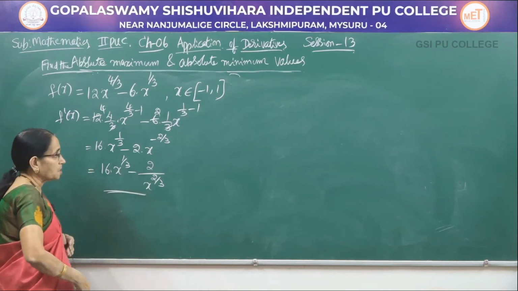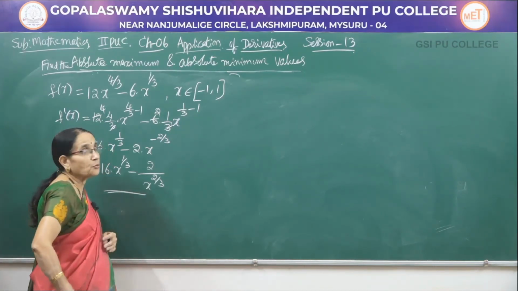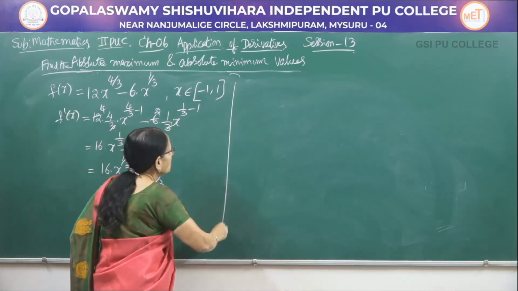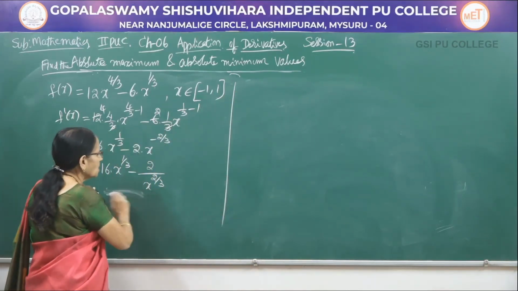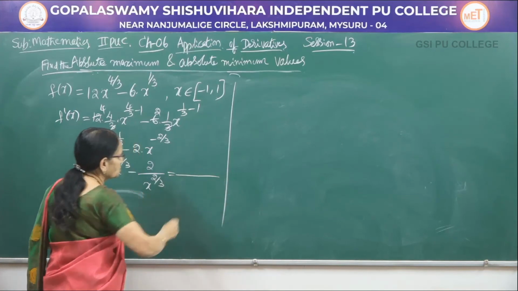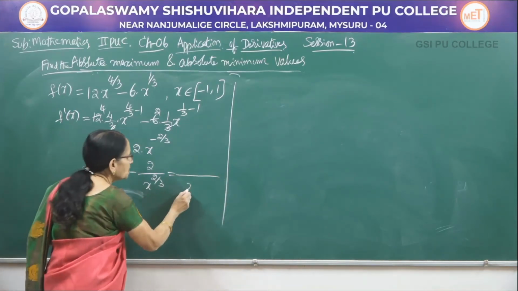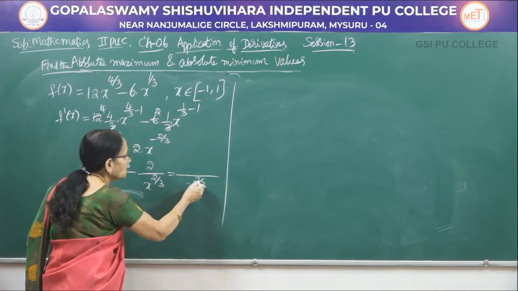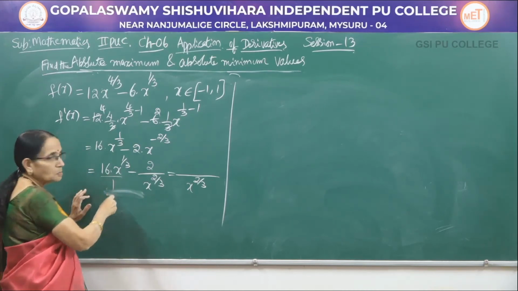Like this you can keep. Now, our problem is to find the critical point. For the critical point, you can take the LCM here itself and simplify, that is better. LCM becomes x to the power 2 by 3.